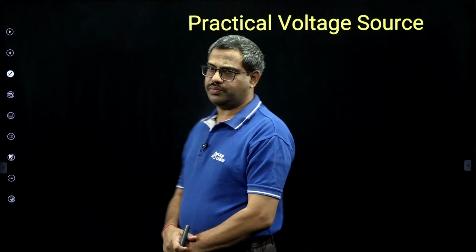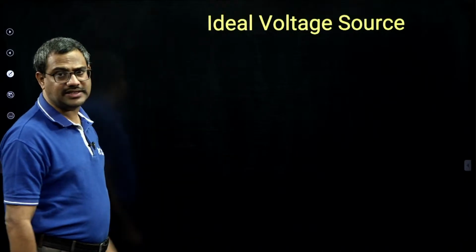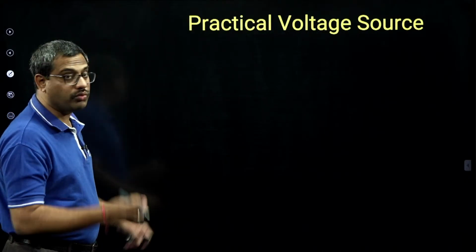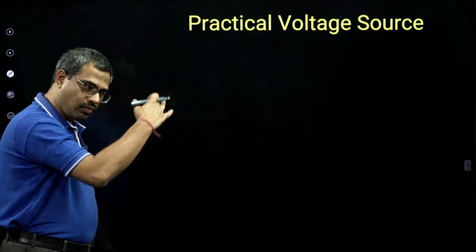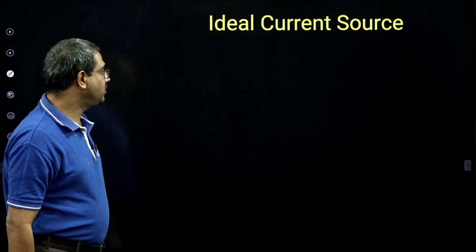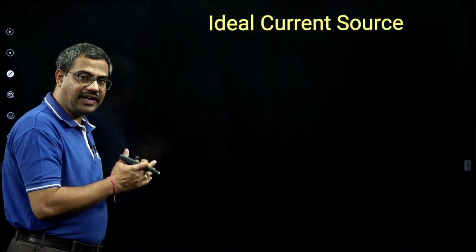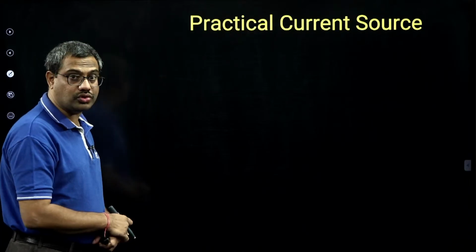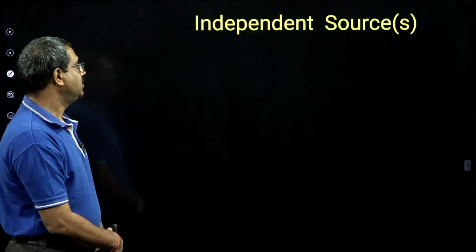Then ideal voltage source, practical voltage source. Ideal voltage source has internal resistance 0, constant voltage. Practical voltage source has a small resistance in series, so voltage will undergo regulation. Ideal current source, stiff current, infinite resistance. Practical current source, large resistance, current regulation.